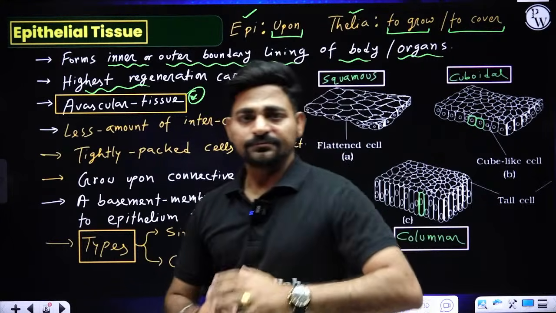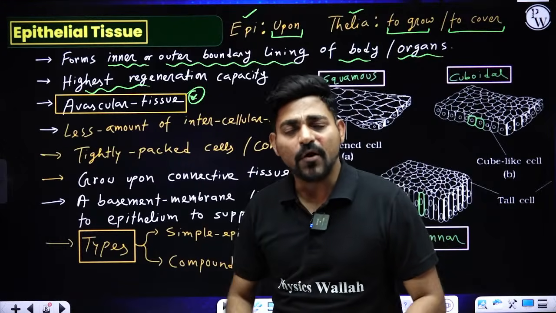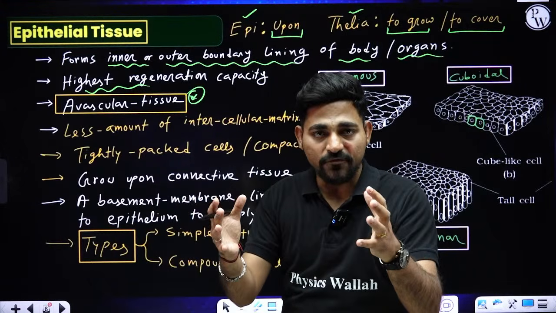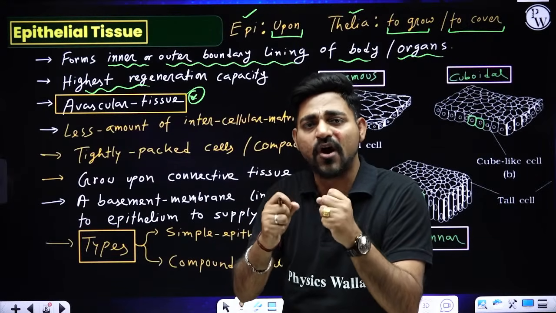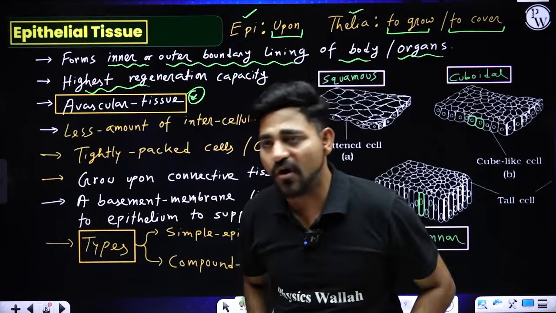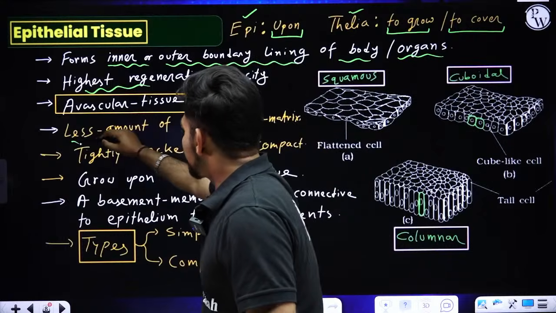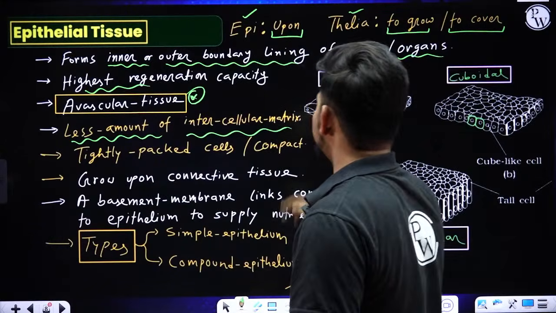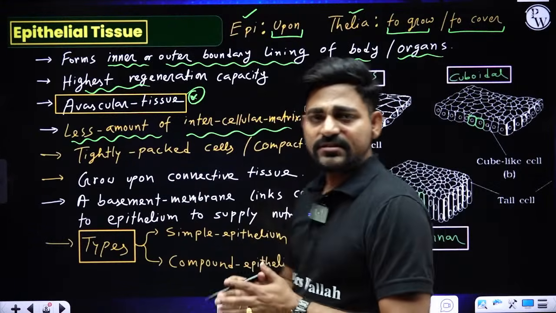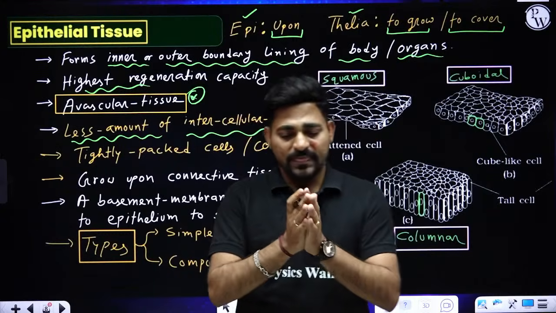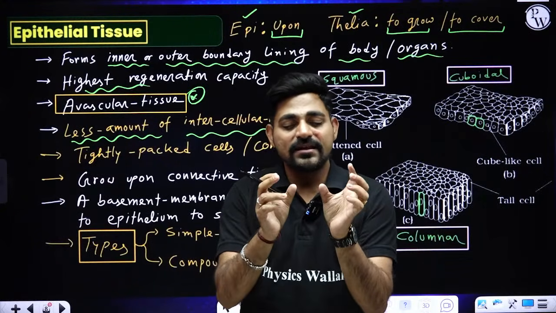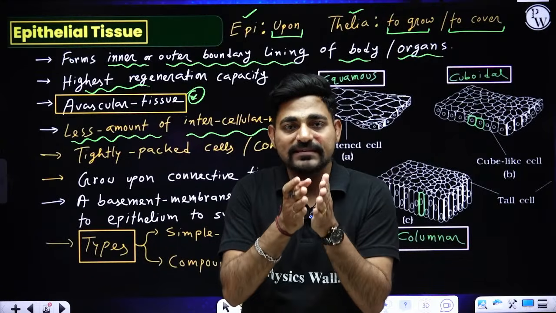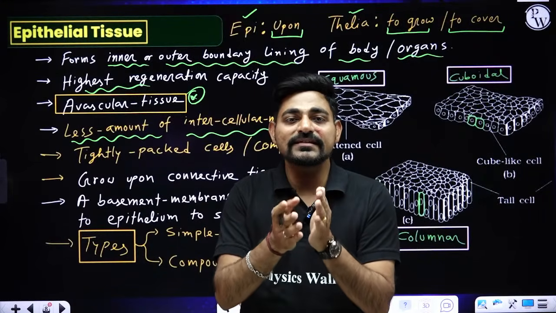Okay. Now, because they are responsible for forming the outer boundary of your body, the outer boundary should be mechanically very strong, right? So that's why they are made up of a less amount of intercellular matrix. So what is intercellular matrix? If you talk about a wall that is made up of bricks, in between two bricks we put cement, right? So that is acting as intercellular matrix.